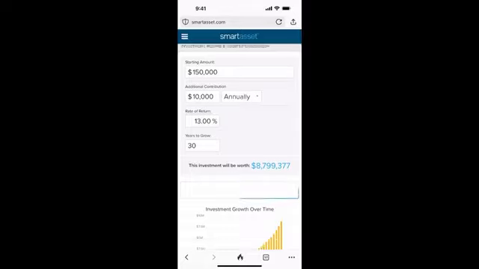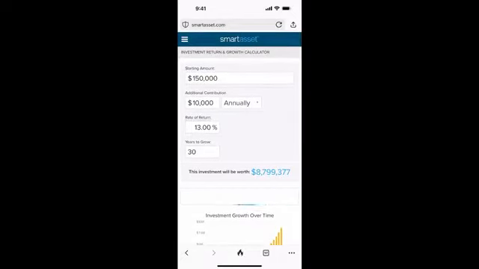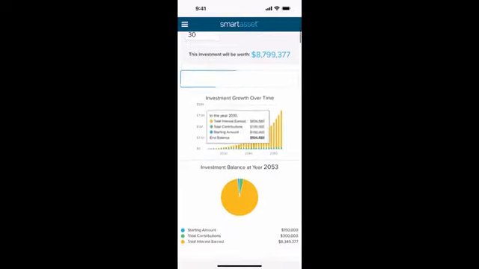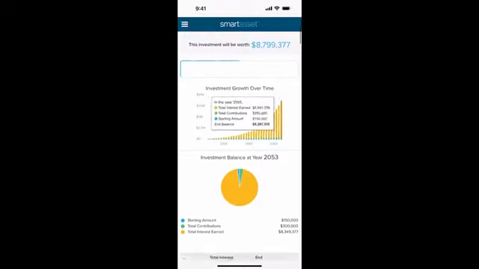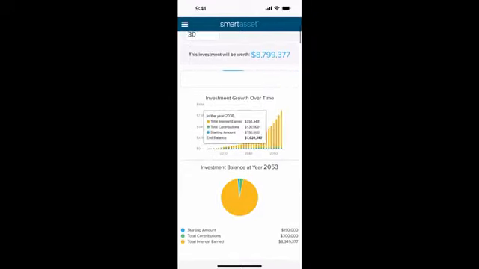You need to be an investor for the rest of your life so you can get these numbers. It's 8 million, almost 9 million, but we'll just call it 8.8 million, starting with 150,000 and adding 10,000 annually, getting a 13% rate of return. It's really important that you get the highest rate of return because everything starts compounding. That's where this yellow line starts to go up really high, because we have compounding on our time. So I want you to be a life investor. I want you to be a lifer.